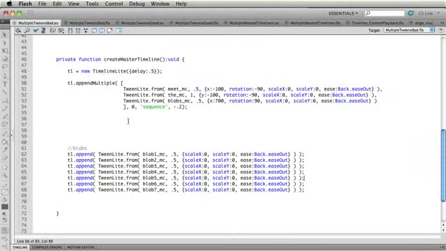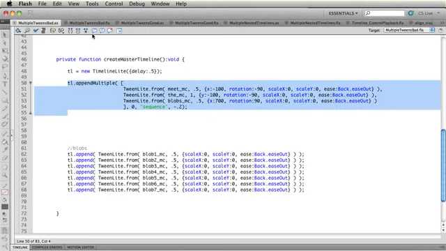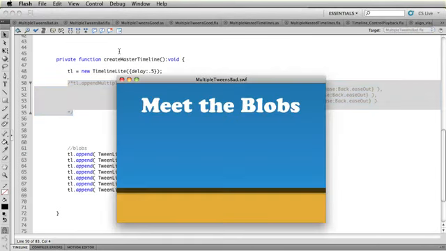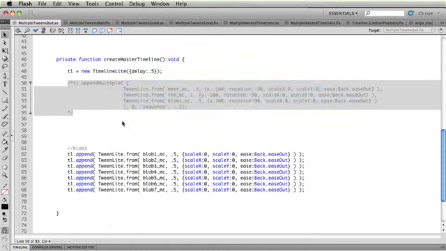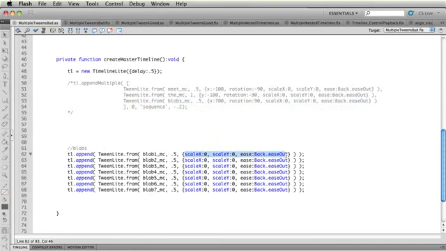Alright folks, now we're going to focus on how the blobs work. So I'm just going to hide that intro text animation real quick. And let's do a test. And you'll see that each blob comes in one after the next. It's a very easy sequence here. And we've built this by putting a series of appends into the timeline. Each blob has the same duration and it's tweening from the same values.